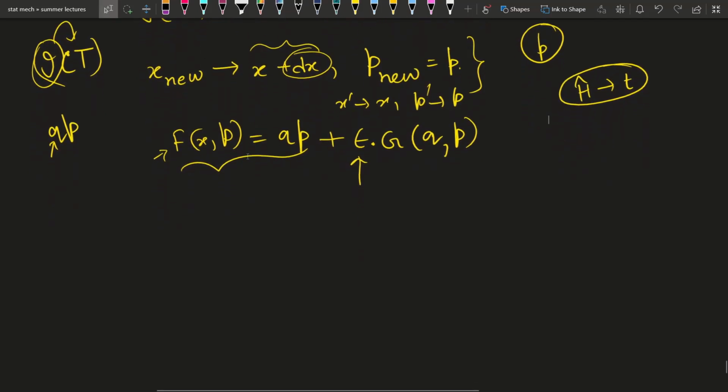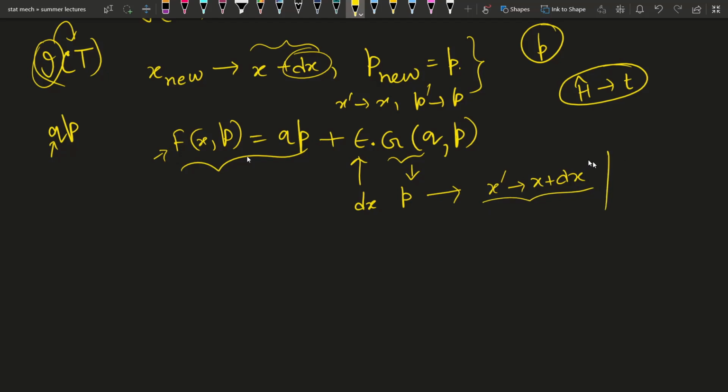So from that video I can give the conclusion: here, if you consider epsilon to be the position dx and G to be momentum, if you think G the momentum and epsilon the dx, then for that case you will get the space translation, x plus dx dash. So momentum is a generator of infinitesimal translation in space.